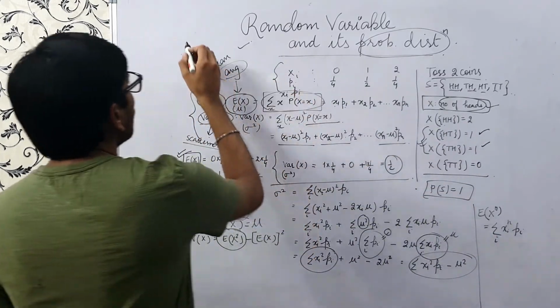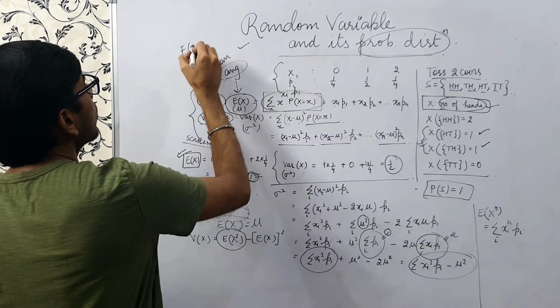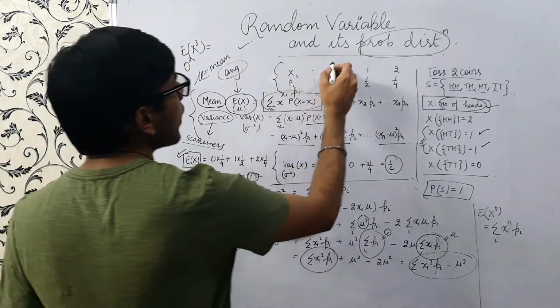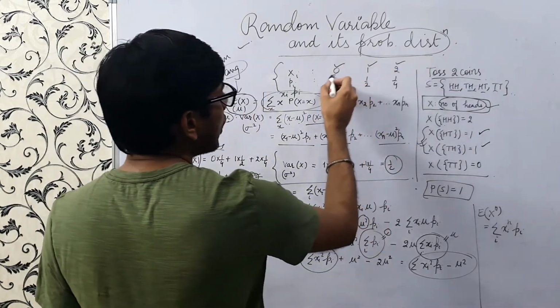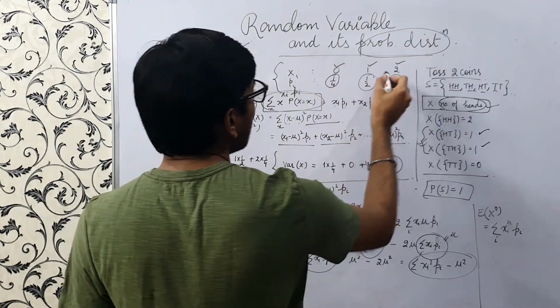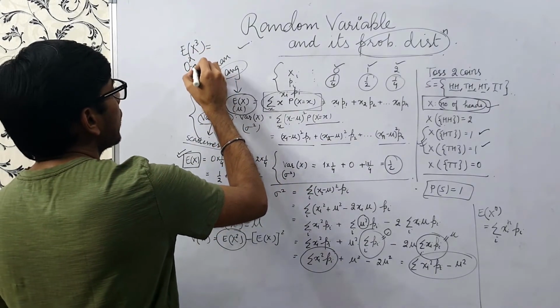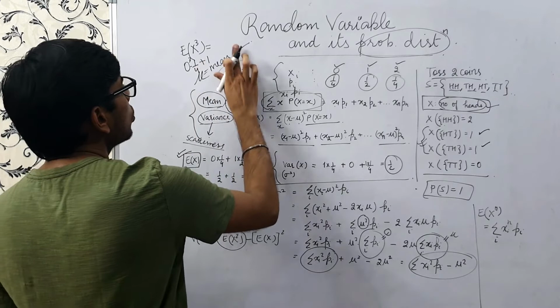So suppose I want to write E of x cube, this would be 0 cube into probability plus 1 cube into probability plus 2 cube into probability. We cube the values of x, we won't cube the values of probability, because we are taking the expected value of x cube.